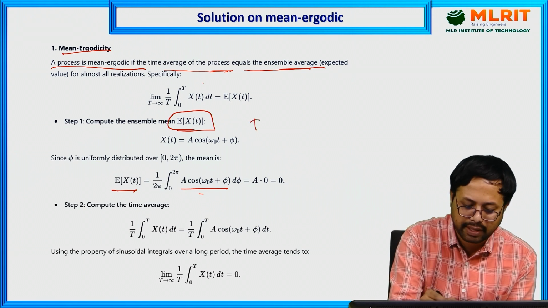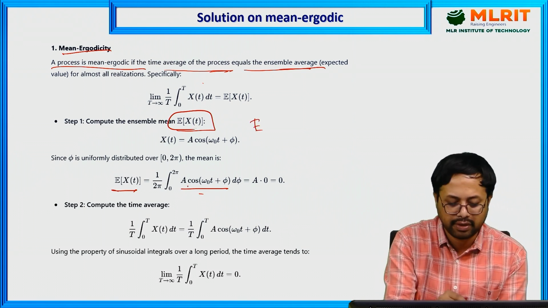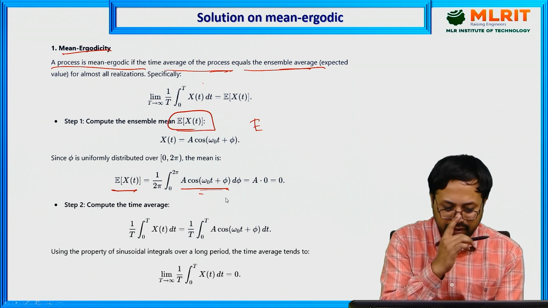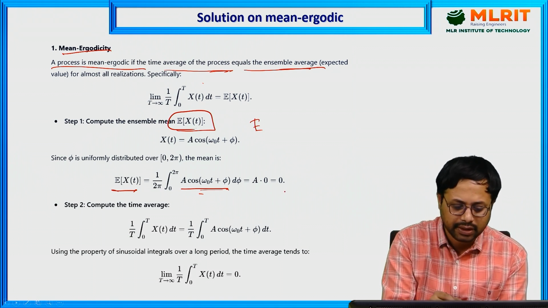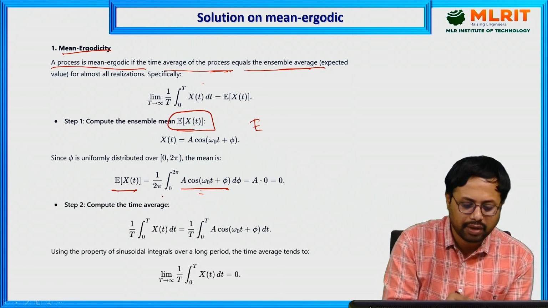What is the expectation formula? You just have to substitute that. In place of x of t, whatever you are having, you have to substitute here, d phi. Then what are you going to get? Simplify this one. The cos term, when you apply the interval from 0 to 2 pi.